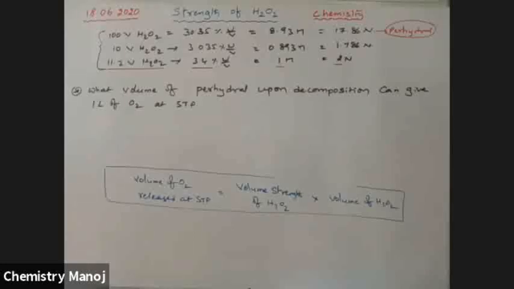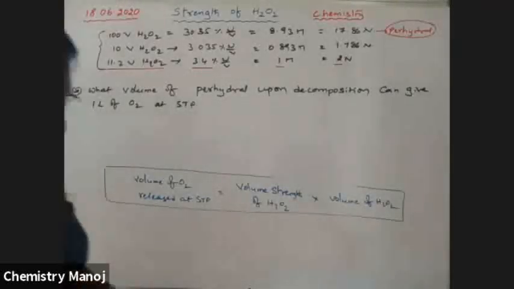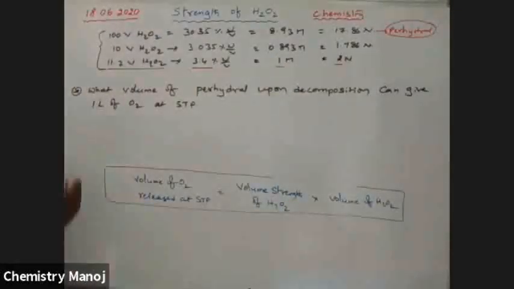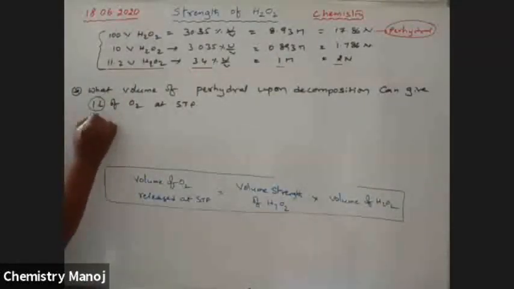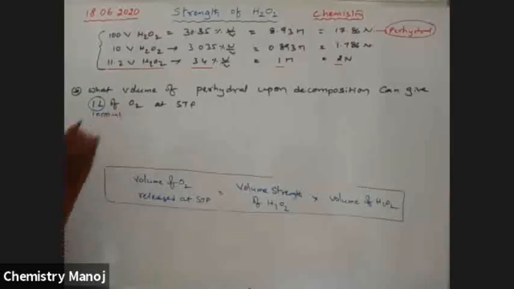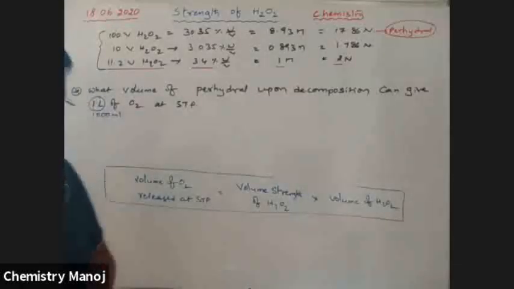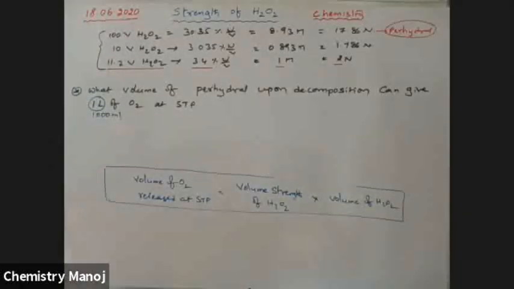Give me the answer. Please try to convert 1 liter into ml. 1 liter means 1000 ml. 1000 ml of O2. Yes, correct. What volume of H2O2 is needed?